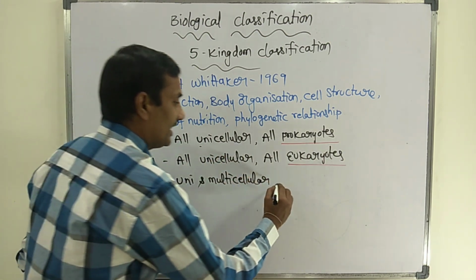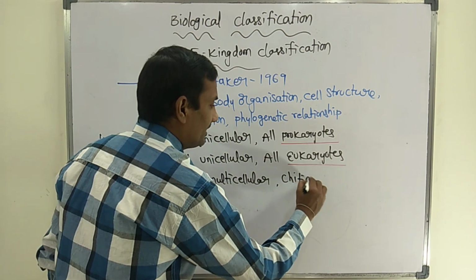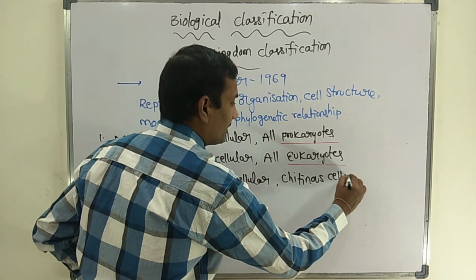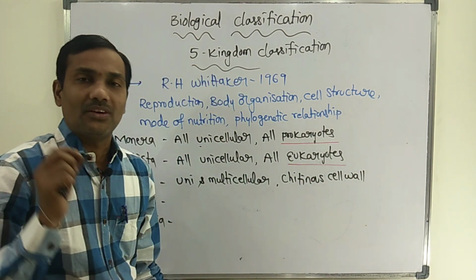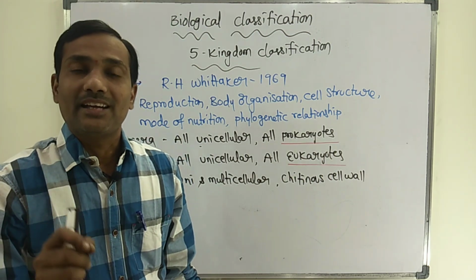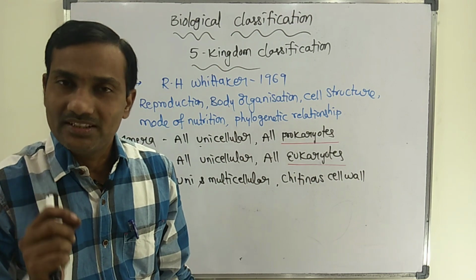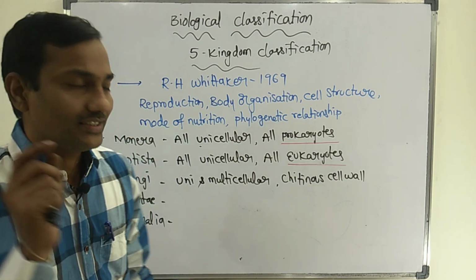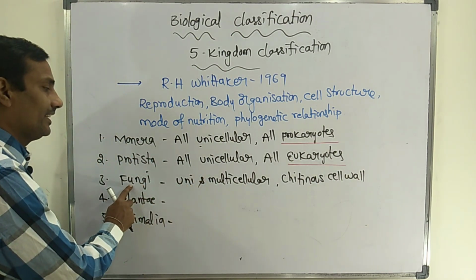But the fungi's specialty is the chitinous cell wall. That is the unique feature of the fungi kingdom. The cell wall consists of chitin. It is a polysaccharide that is found in the cell wall of the fungi kingdom.